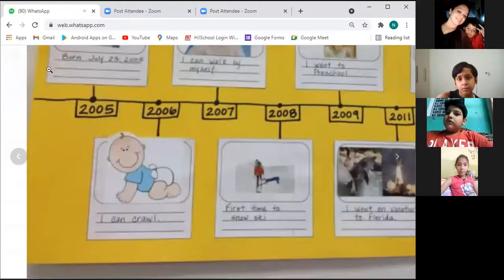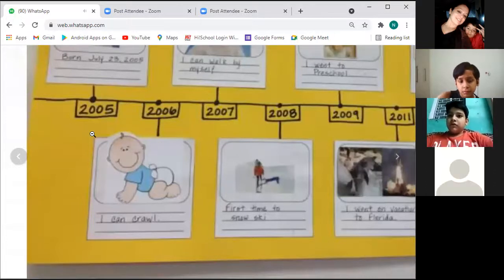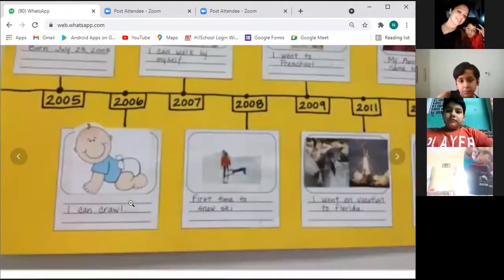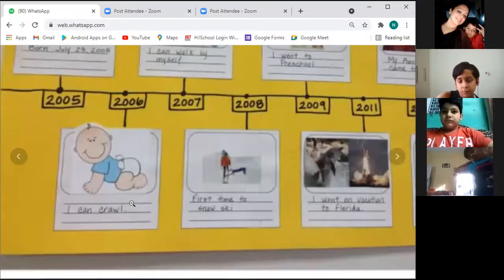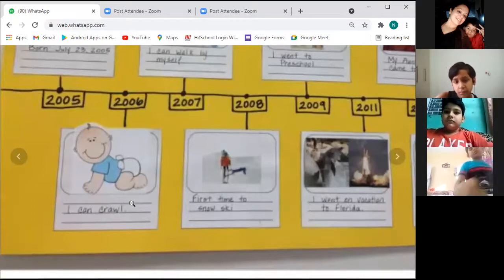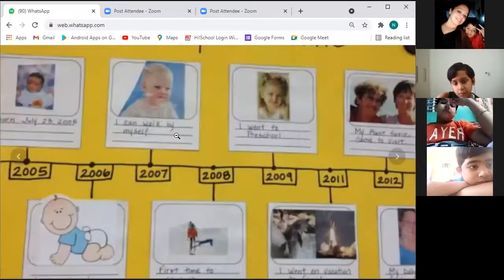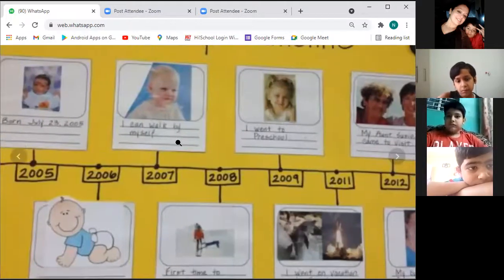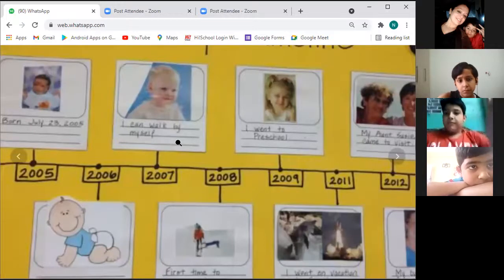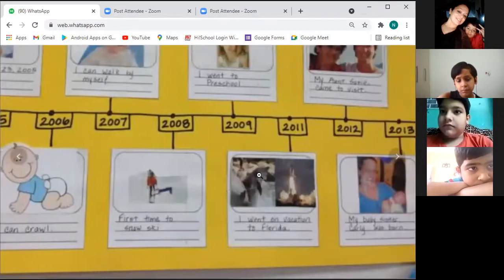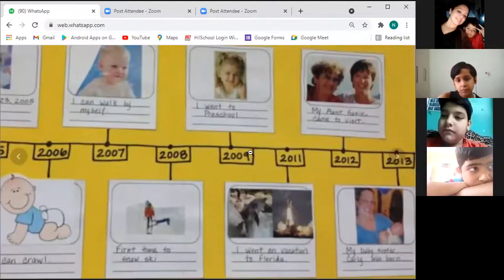I can crawl. Okay, see. Born July 23rd, 2005. Then in 2006, I can crawl. Beta, mute yourself, all of you. Then in 2007, I can walk by myself. Can you see it is pinned by these years: 2005, 2006, 7, 8, and so on. Then in 2008, she went for snow skiing. Then in 2009, she went to preschool.